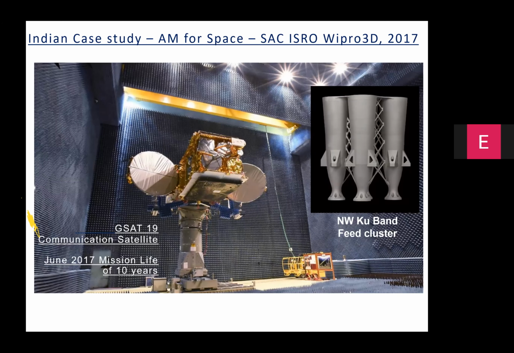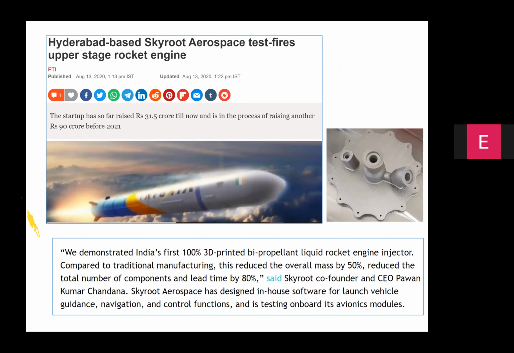In June 2017, this particular part became India's first metal 3D printed part directly used in a space mission. It was launched into orbit with a mission life of almost 10 years, and it has completed almost 4 years plus of operations in an orbit with an apogee altitude of almost 35,000 kilometers.